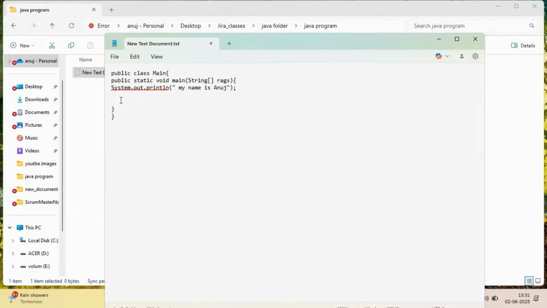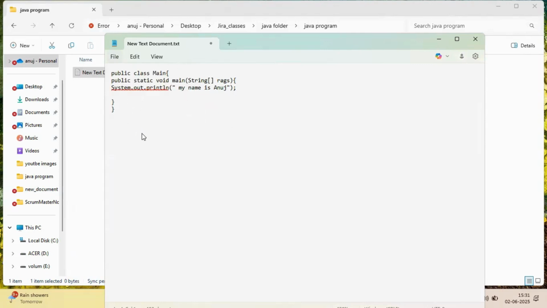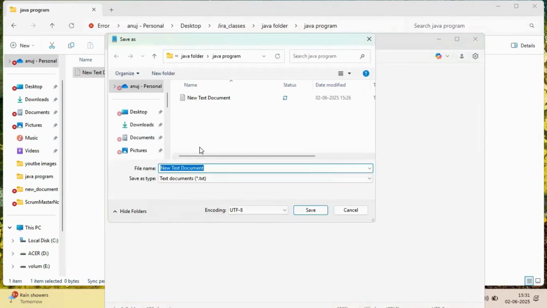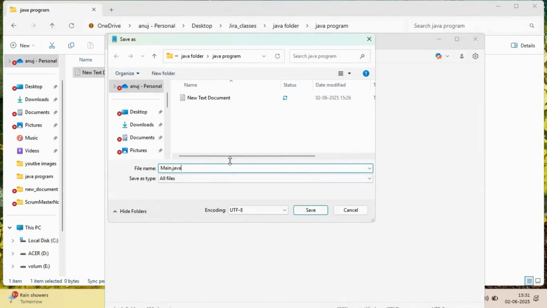Now you just have to save this file. Go to File, Save As. The file name should be the same as the class name. The class name you have given is Main, so the file name should also be Main, with the first letter capital. For saving the file, click here All Files, and save with .java. The .java extension specifies that this is a Java file.